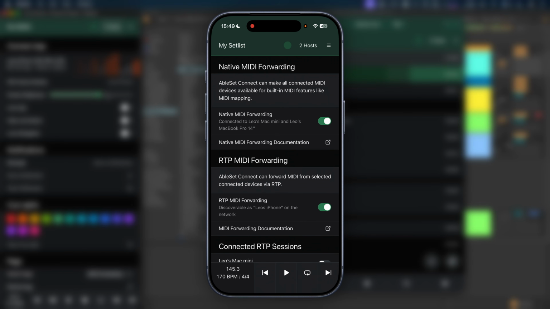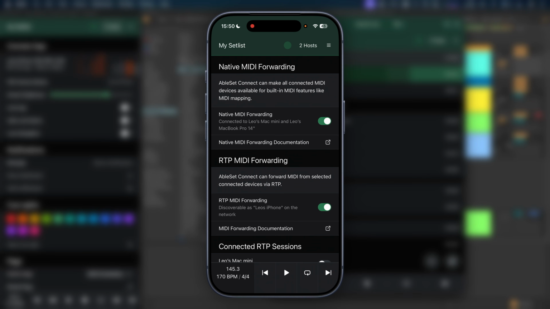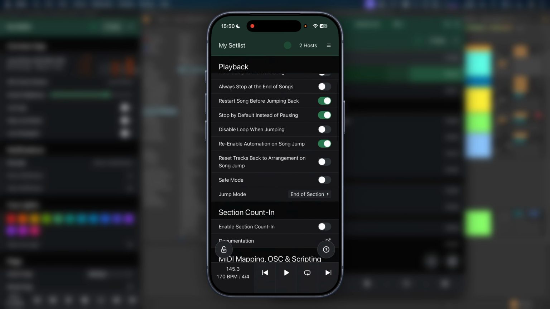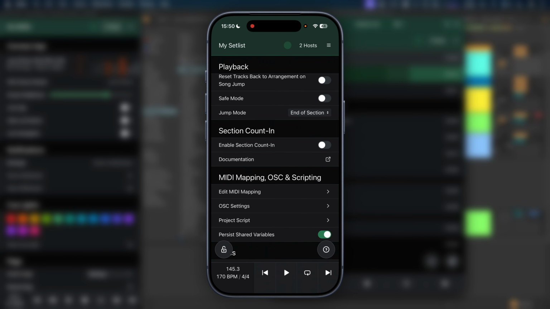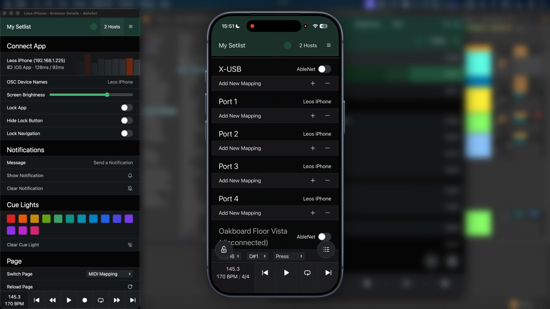I'm going to connect a MIDI controller here that has 4 ports. And you'll see them pop up here. And now I can go ahead and just add MIDI mappings, for example. So let me go to Settings. Scroll down to MIDI mapping, edit MIDI mapping, and you'll now see these 4 ports forwarded to AbleSet. I could add these MIDI mappings here, but I can also do it on my desktop.